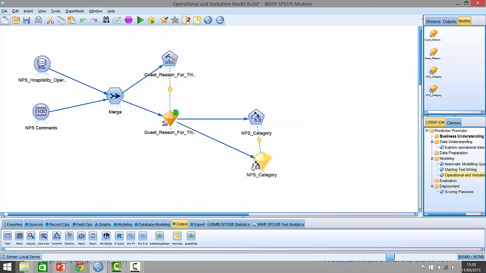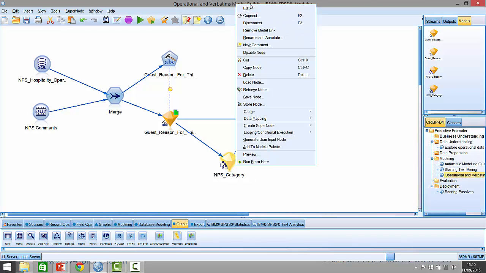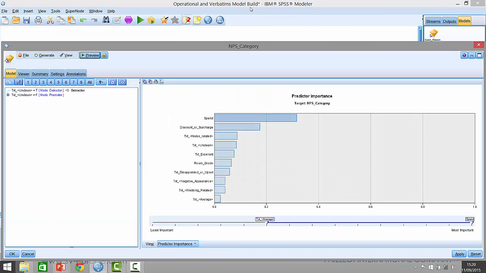When we look inside that model, the first thing it tells us is what are the most important fields it's using. It turns out spend is still the most important field, how much money they're actually spending. Then we've got discount and the surcharge, which are also important, but now we're starting to pull in information that we've mined out of the text. So whether or not there was something related to noise or lack of cleanliness, or if they mentioned excellence, or disappointed or upset, or negative appearance.